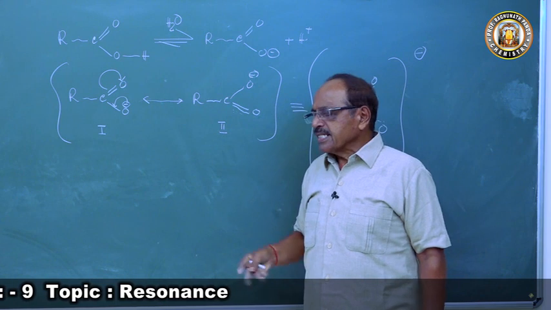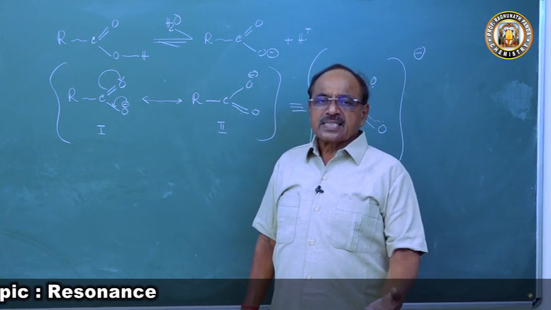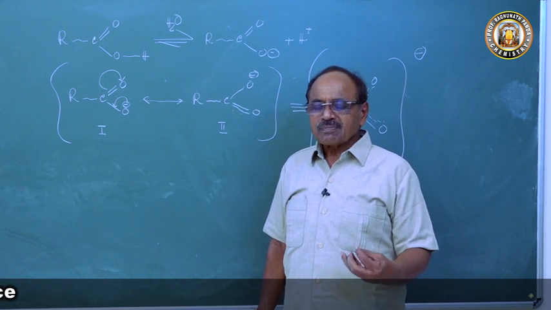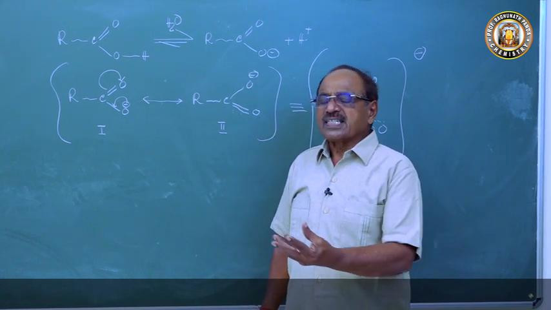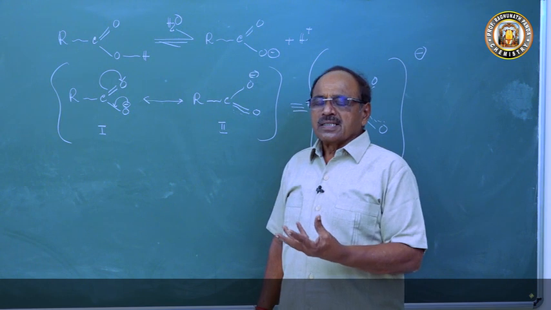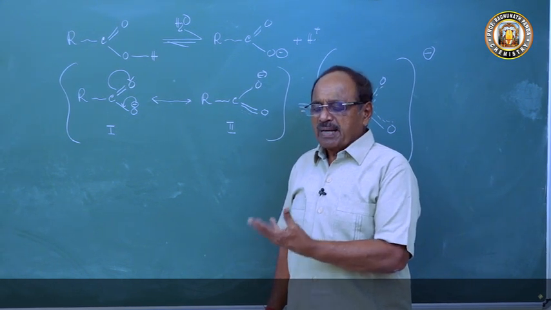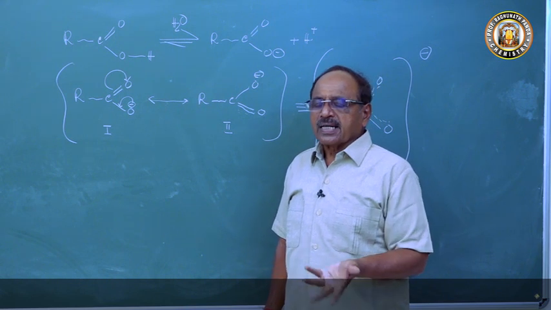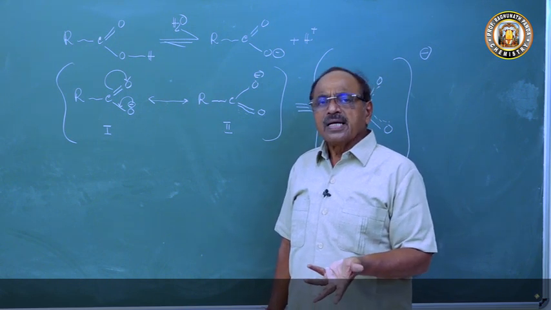If the delocalization is promoted, then acid strength increases. If the delocalization is inhibited, then the stability will decrease, and the strength of the carboxylic acid will decrease.